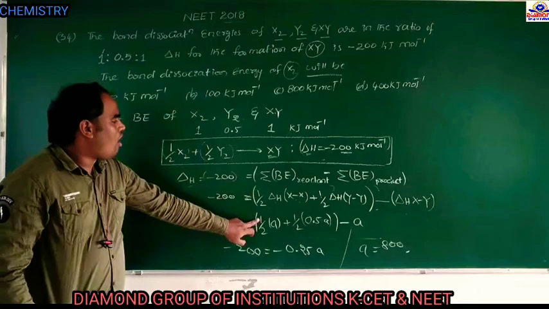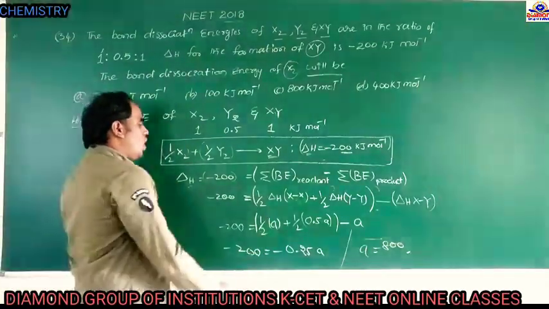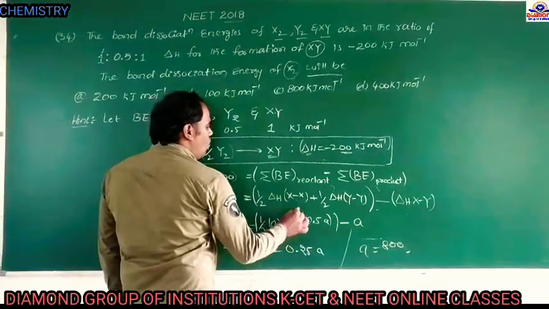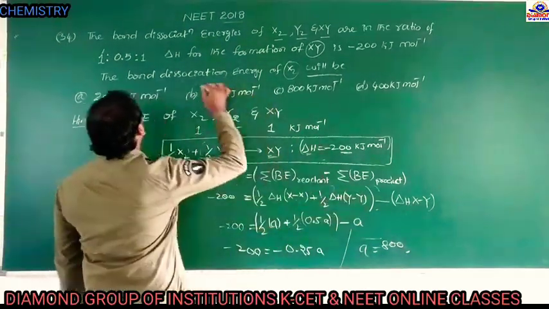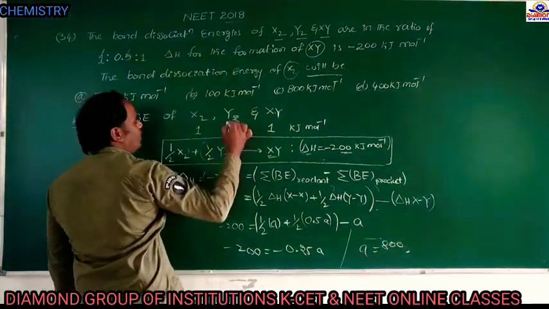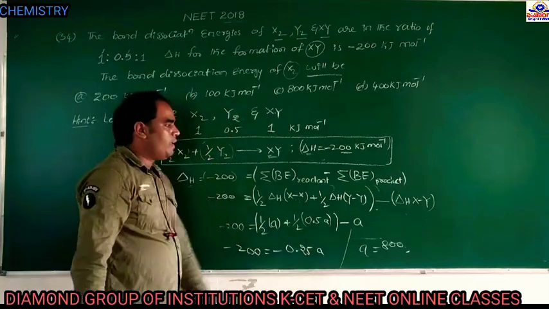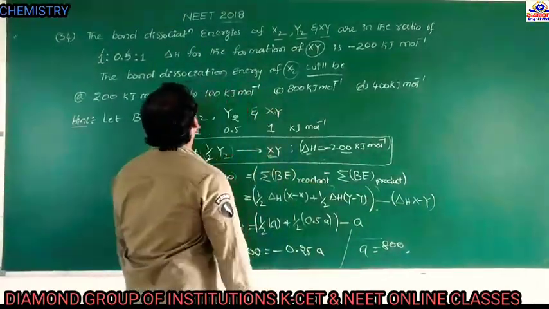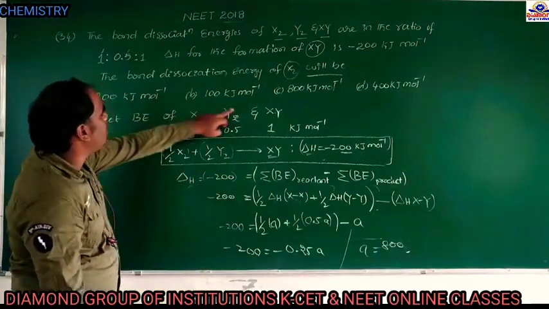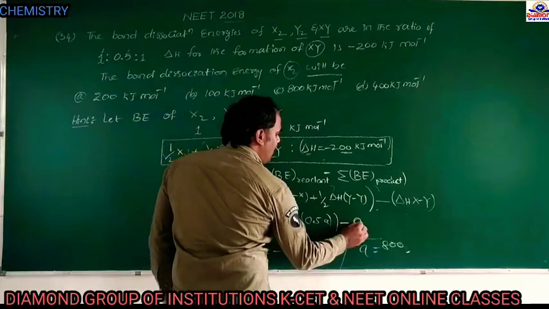So half into 1, here I have taken it as a. So half into a, plus half of delta H of Y2. The Y2 value is 0.5, therefore half into 0.5a, minus delta H XY. The XY bond dissociation energy here is also 1, which I have taken as a.